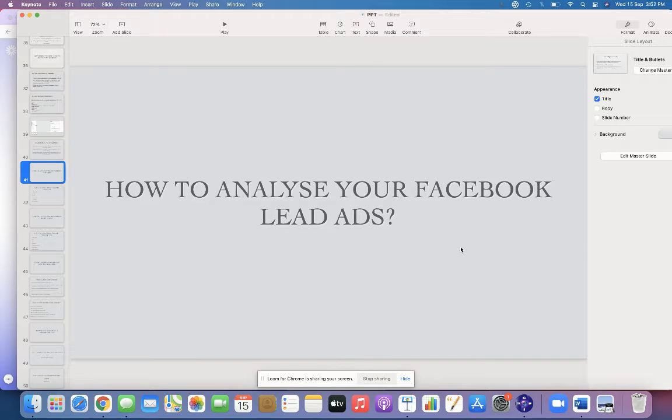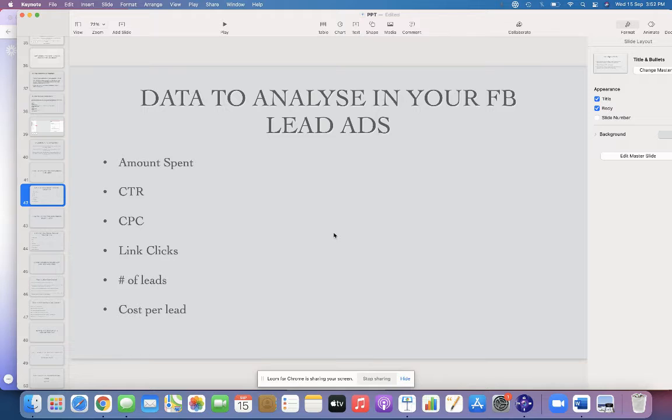So you just check the previous lesson and see how to set up a proper Facebook lead ad campaign, right? Here in this lesson, we are just going to see how you analyze your completed lead ad, right? So, what are the data that you need to check while seeing your Facebook lead ads?